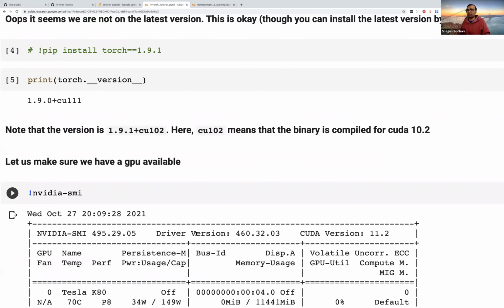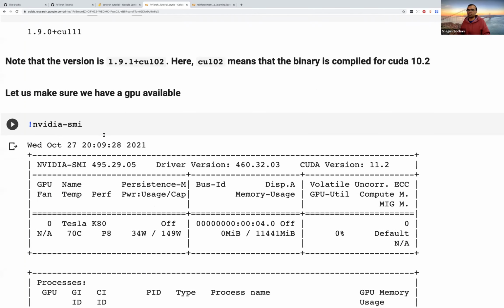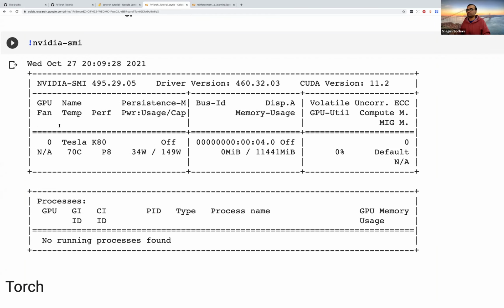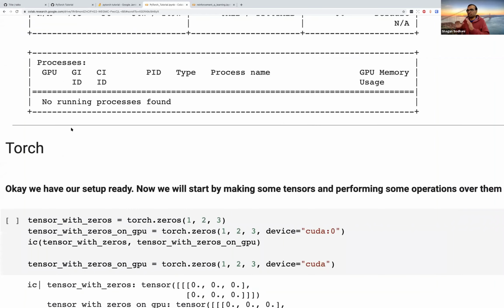The second thing that we are running is this command just to make sure that we actually have a GPU because we are going to do the operations on GPU. So we are just making sure that we have a GPU available, which we do in this case. Okay, so the setup is ready.